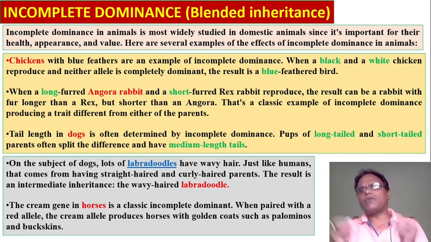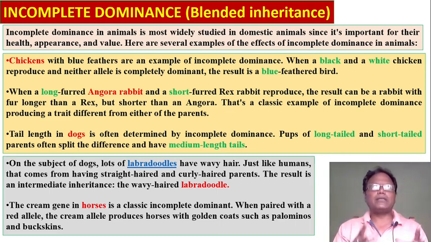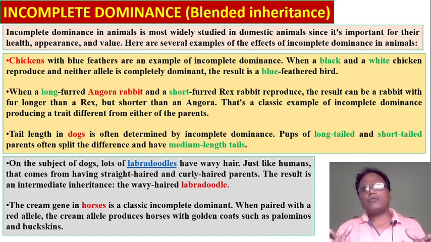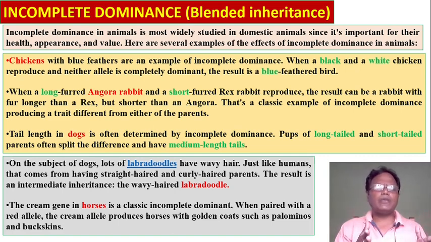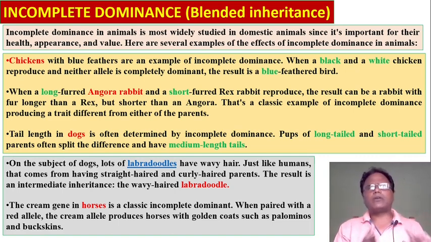Pups of long-tailed and short-tailed parents often split the difference and have a median length tail. On the subject of dogs, a lot of Labradors have wavy hair, just like humans. That comes from having straight-haired and curly-haired parents. The result is an intermediate inheritance, the wavy-haired Labrador.